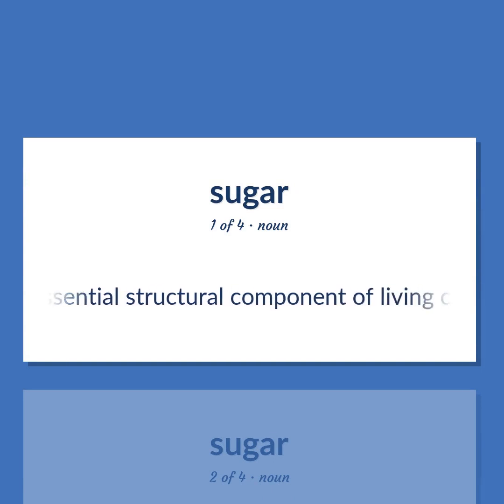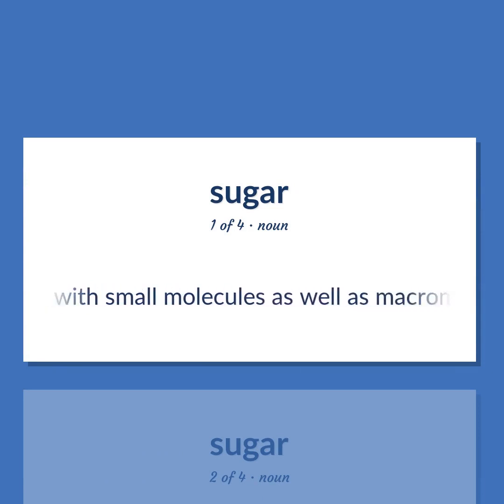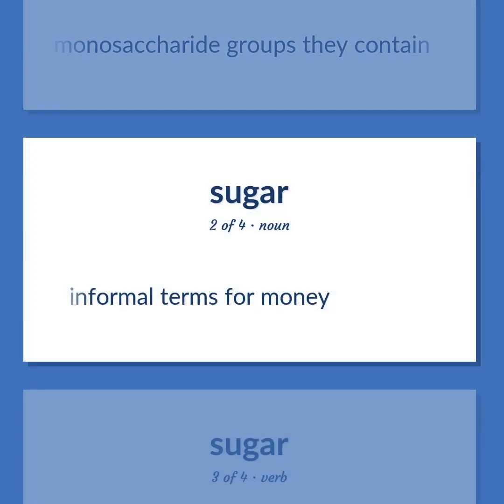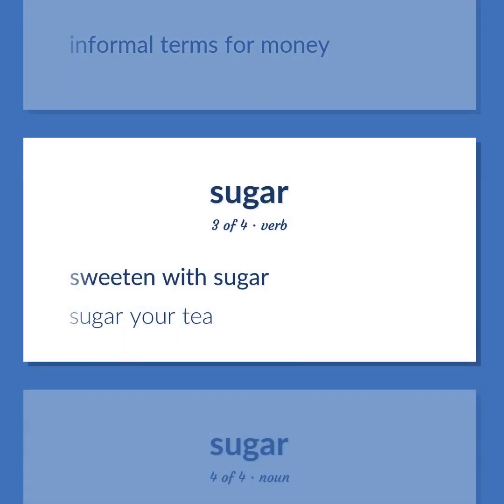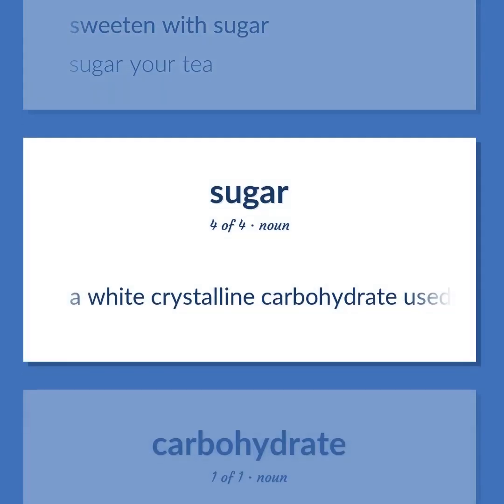An essential structural component of living cells and source of energy for animals. Includes simple sugars with small molecules as well as macromolecular substances, or classified according to the number of monosaccharide groups they contain. Informal terms for money. Sweeten with sugar. Sugar your tea. A white crystalline carbohydrate used as a sweetener and preservative.